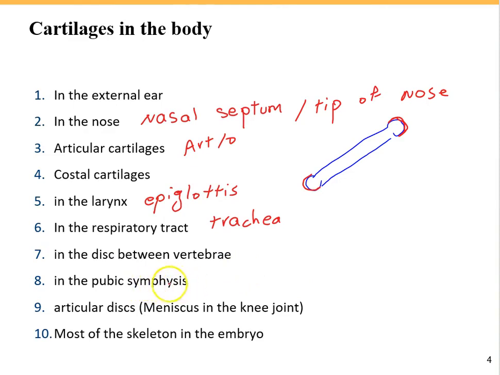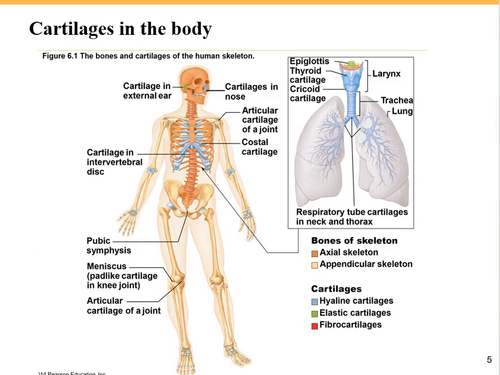In the pubic symphysis, between the hip bones, we also have cartilage. There are also articular discs within certain movable joints, like the meniscus in the knee, for example, and also our skeleton before birth was mostly cartilage. Okay, now let's look at this picture and review where we can find cartilages throughout our body. Cartilage is found in the nose.